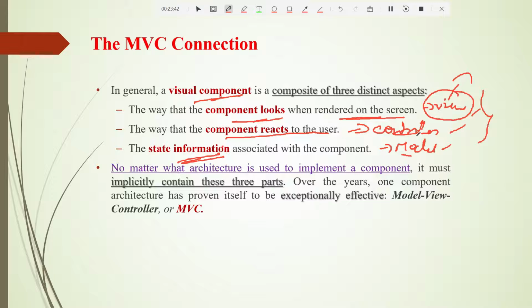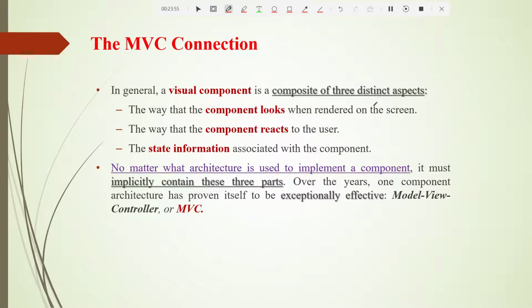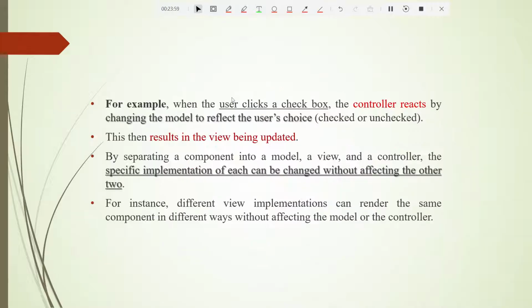But if you develop it using normal AWT, then you have to make changes in all the parts. That is why it is very difficult if you use normal AWT. So that is how Swing becomes better. That's the same thing they are telling now.